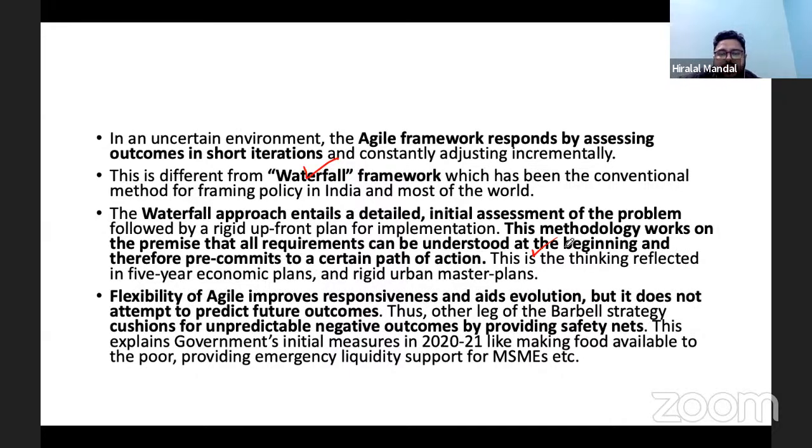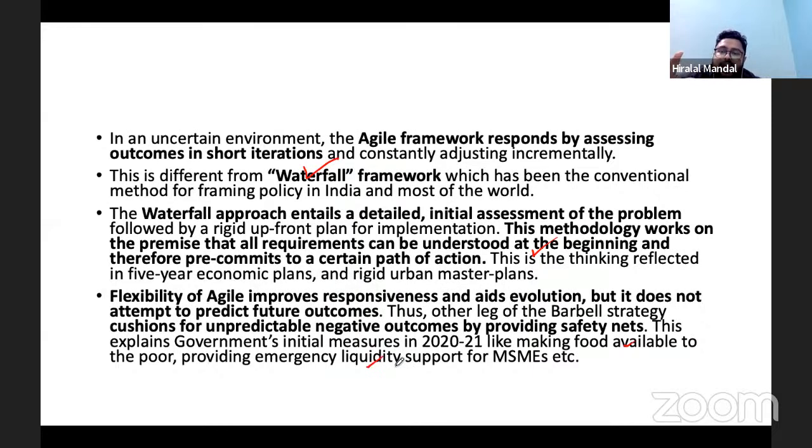And the barbell strategy helps in at least dealing with the other aspects as well. So the first part was providing the policy response because of whatever slowdown had occurred. And the second part was, at the same time, providing cushioning to the negative outcomes. So for that, safety nets were provided. For example, the government of India started the Pradhan Mantri Garib Kalyan Yojana. Emergency support was provided to MSMEs.